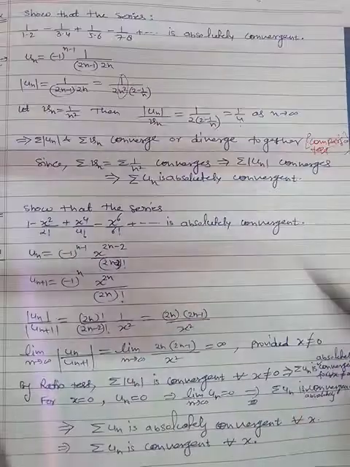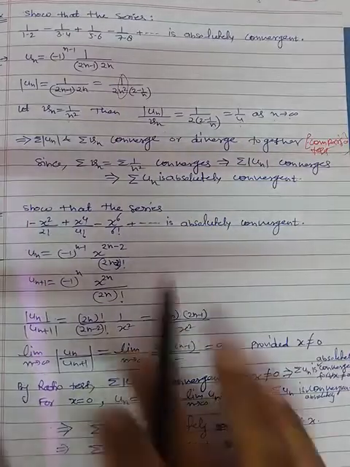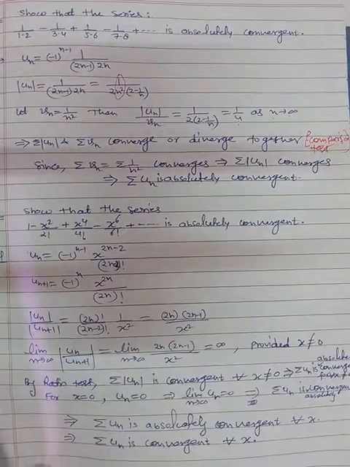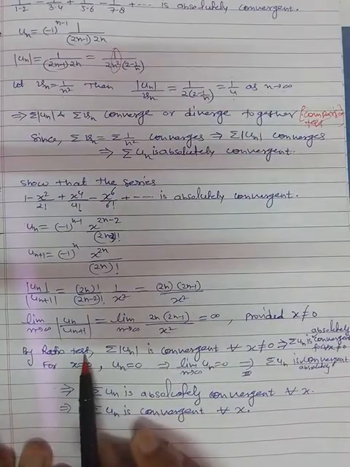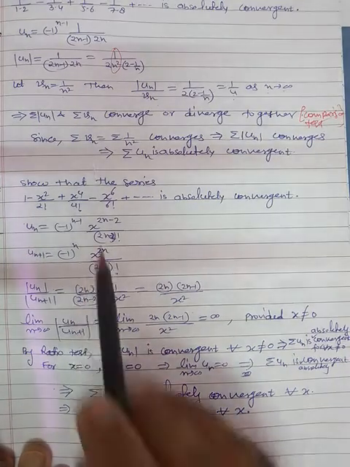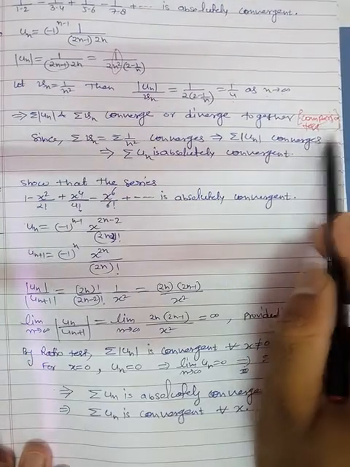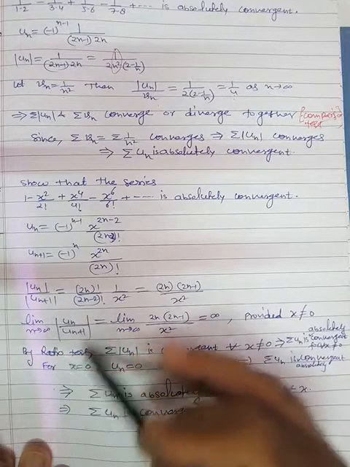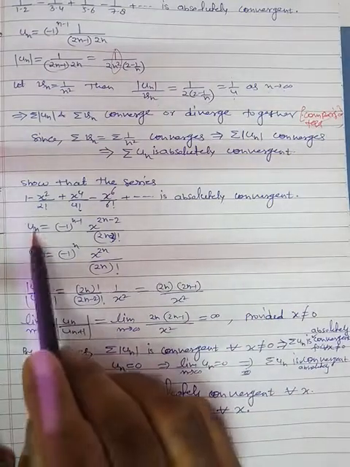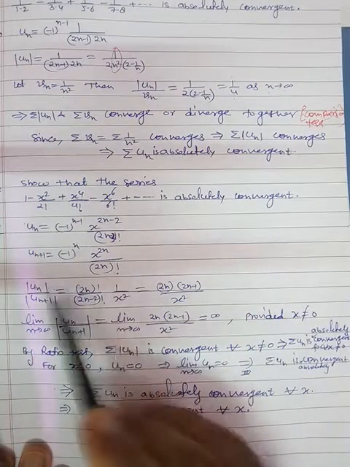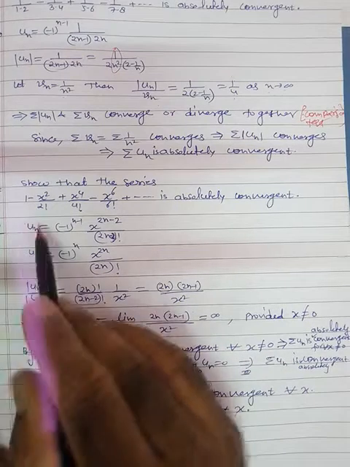Similarly, we have the next example; you can prove it similarly. Here we have used the comparison test. Here we have used the ratio test. So un is this, and un plus 1 is this quantity. Take the ratio after taking the magnitude.